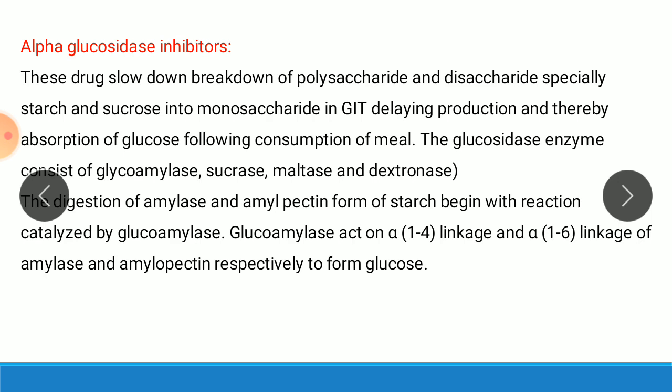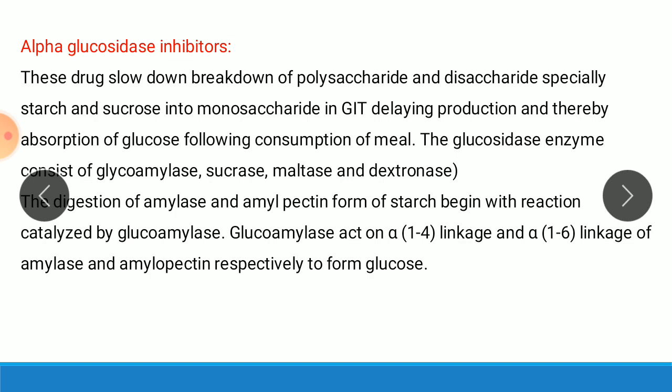So as the name indicates, alpha glucosidase is an enzyme. The glucosidase enzyme consists of glucoamylase, sucrase, maltase, dextrinase. So it is a combination of 4. This enzyme, that is alpha glucosidase, is a combination of glucoamylase, sucrase, maltase, and dextrinase.